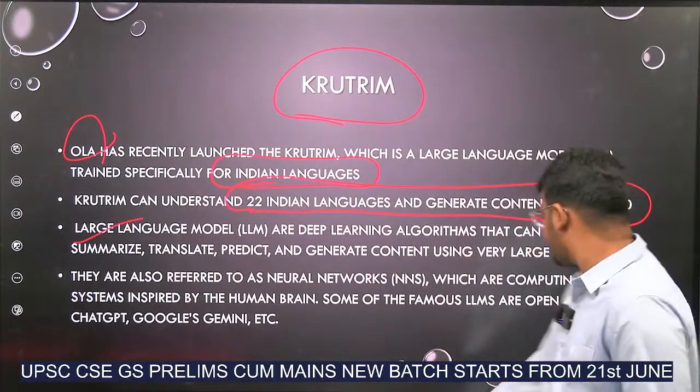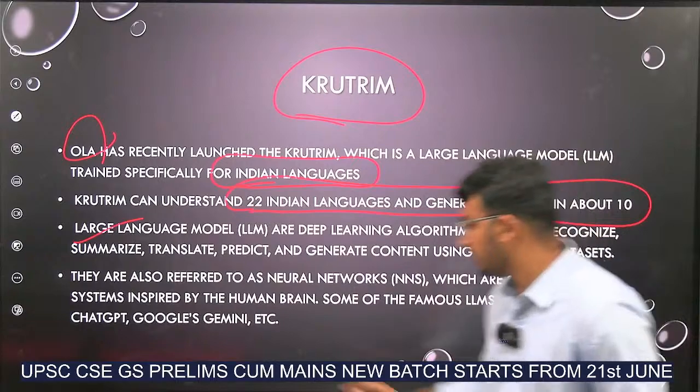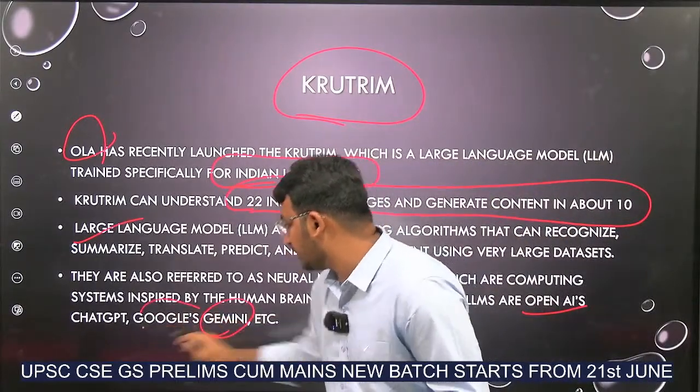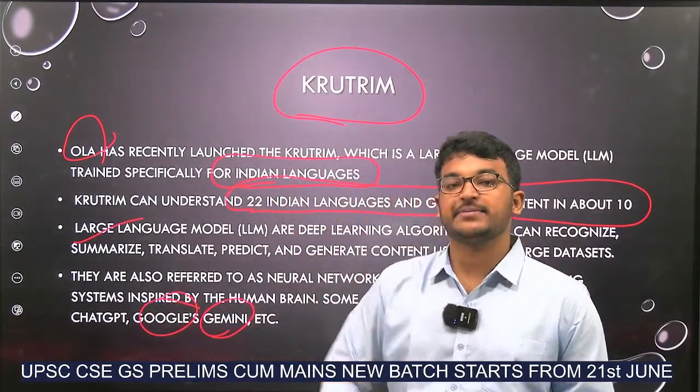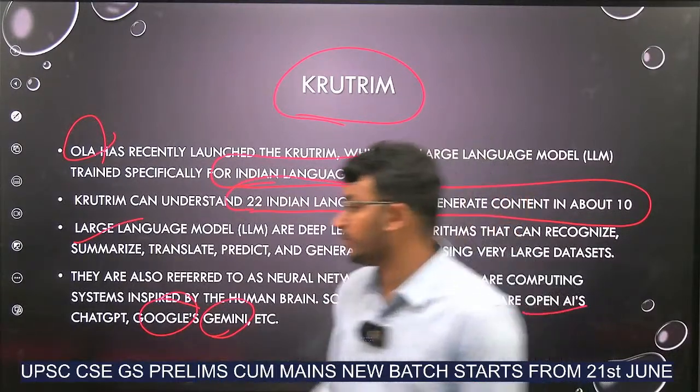Some of the large language models: ChatGPT is related to the company OpenAI. Gemini is related to Google. Earlier the name was Bard, Google Bard, no? Now its name has changed to Google Gemini.